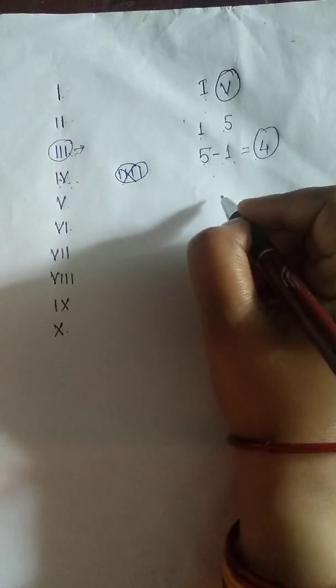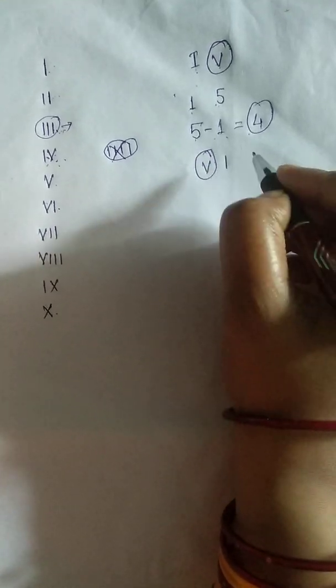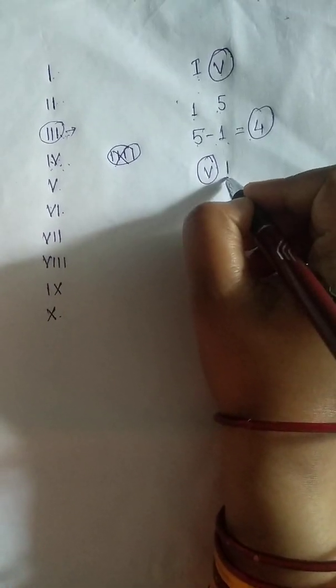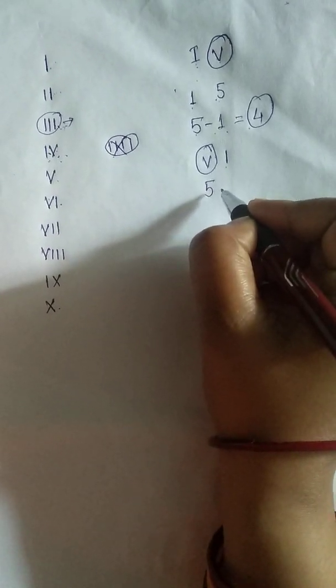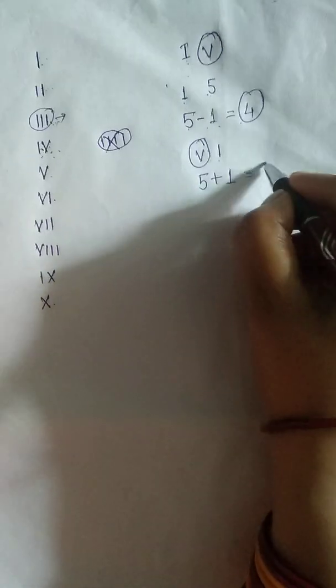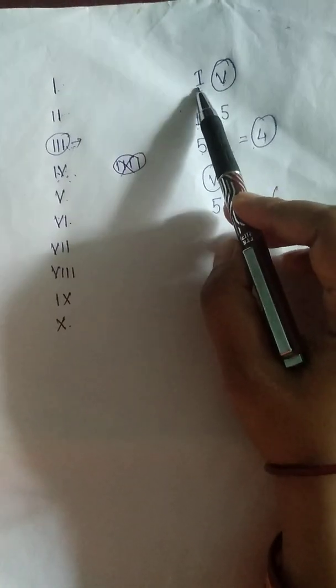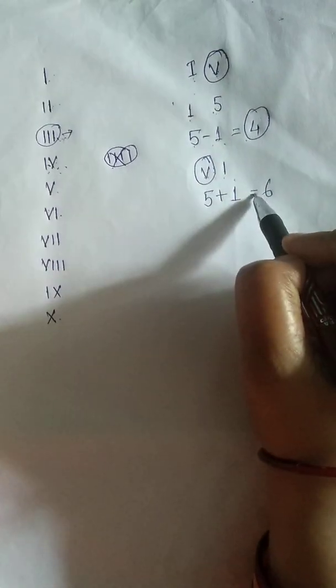But when we write this V before one digit, like I, meaning 1, so V means 5, and this will be plus. 5 plus 1 will be 6. Is it clear, students? Whenever we write any number before 5, it will be subtracted. And whenever we write any number after 5, it will be added.